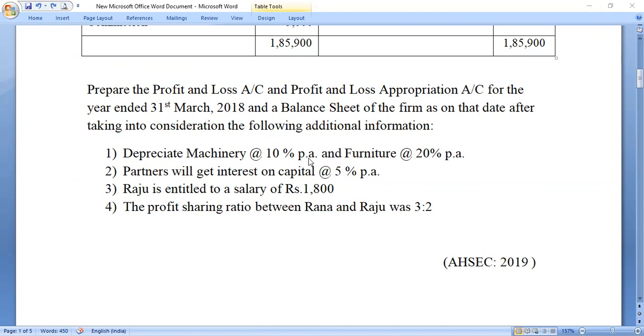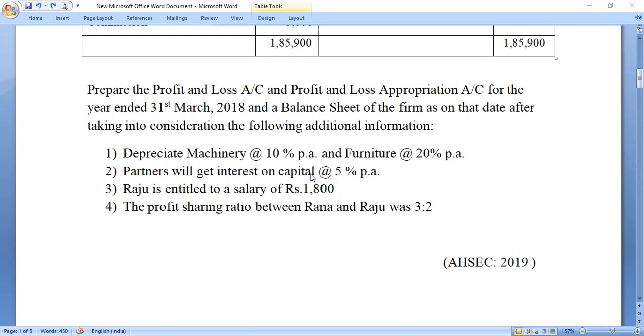These four are the adjustments given. First adjustment is relating to depreciation of machinery and furniture. I hope you remember depreciation of machinery will go to debit side of profit and loss account and also be deducted from machinery. The same treatment will be for furniture. It will go to debit side of profit and loss account and deducted from furniture in balance sheet asset side.